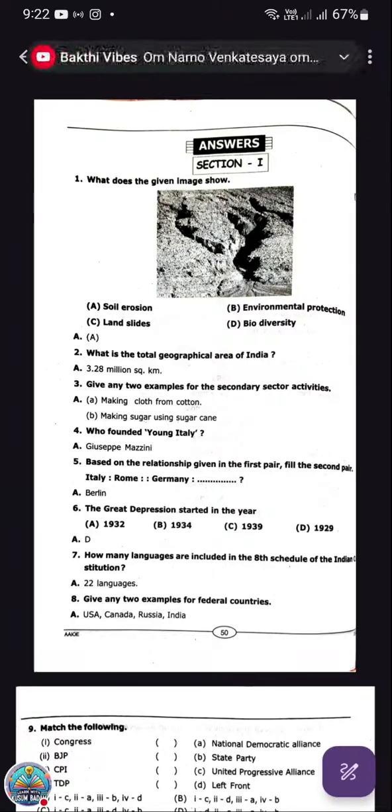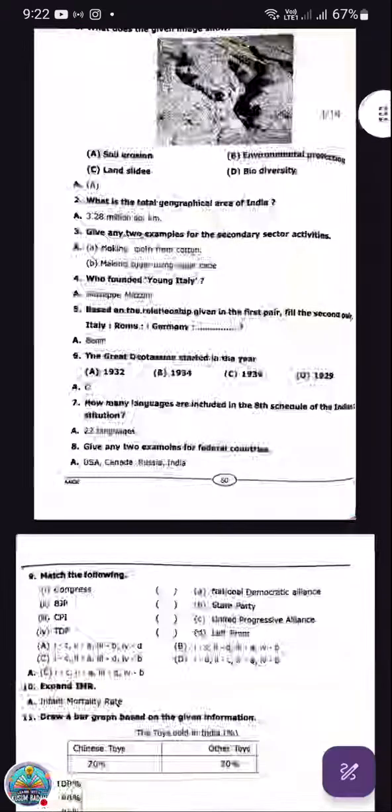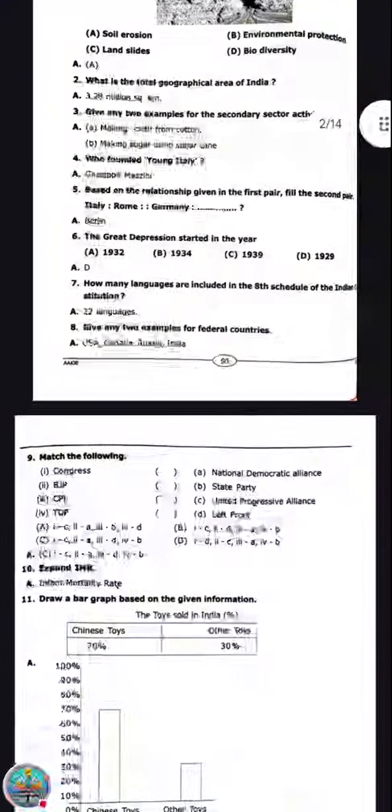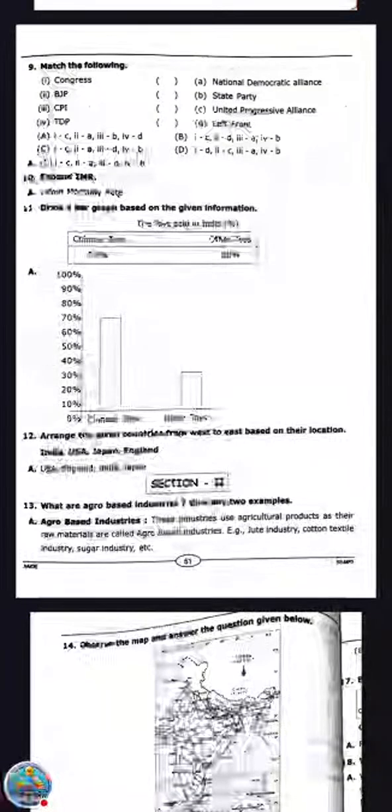So here we completed the first page. Let's move on. For the example of a federal country, 2 were asked, but 4 were given: USA, Canada, Russia and India. Now the next question.